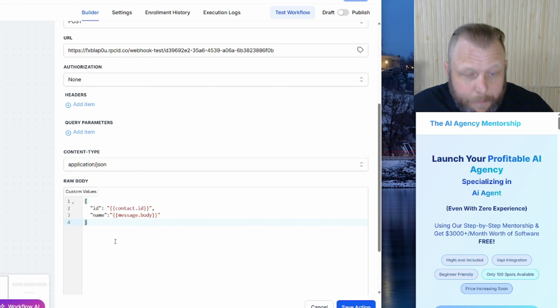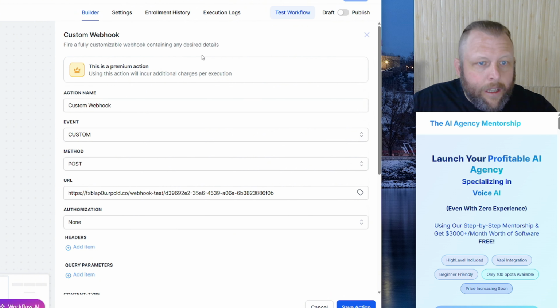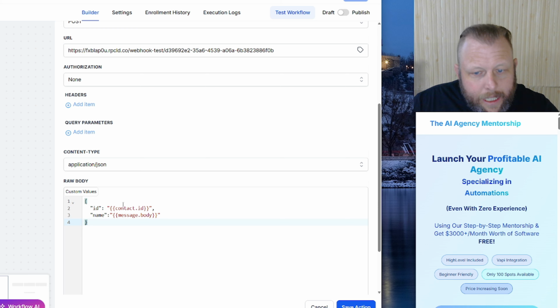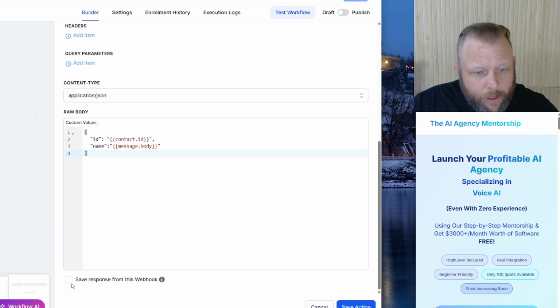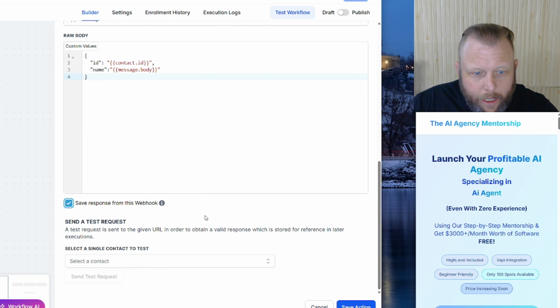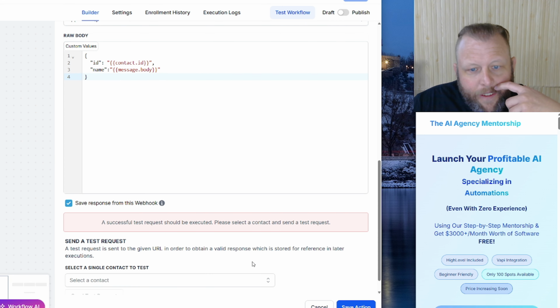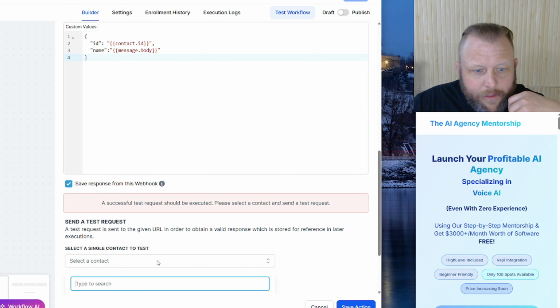So what does this mean? This literally just means that we are going to send whatever the person sends us in the request. Hello, how are you? What's your details? We're going to send these details over to N8N, and we're going to do some stuff with it. So in here, I'm going to hit save action, and we're going to need to test this first.